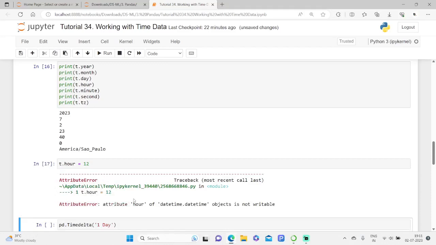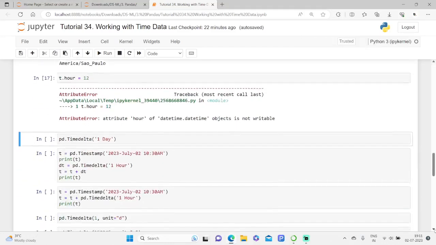So to modify or to update this exact datetime value, it will be necessary to use an arithmetic method that will involve another concept, which is TimeDelta. Okay, now let me discuss TimeDelta. So kindly just observe here, dear friends.